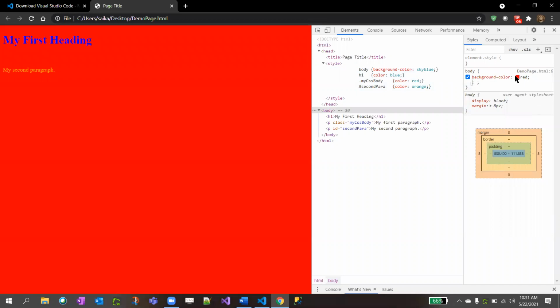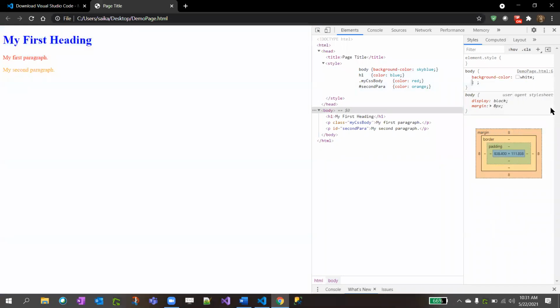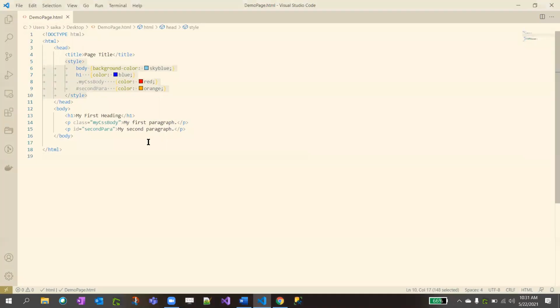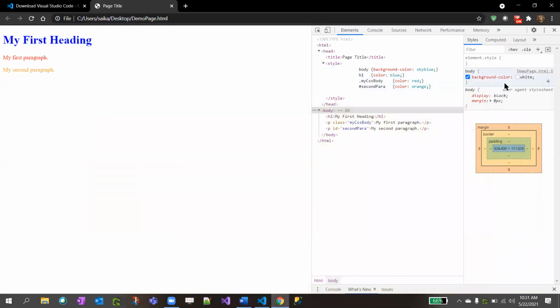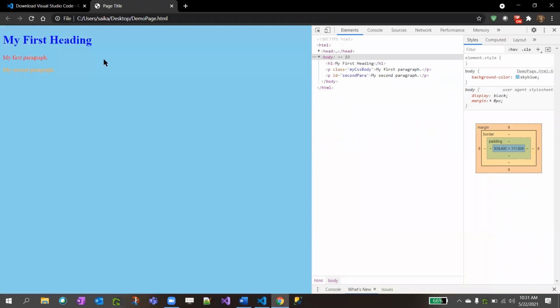If you want to change it here, you can also change it to white, if you want, something like that, right? But if you change it here, it doesn't apply to the file. As I said, this is only for checking purposes. If you refresh, it will go back to sky blue.